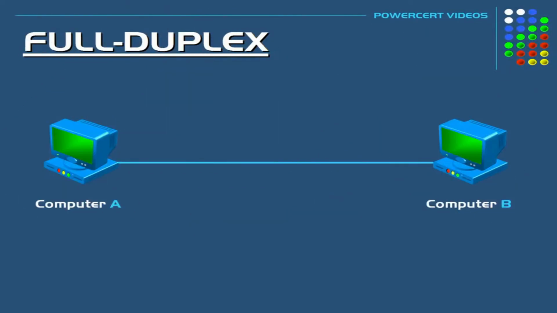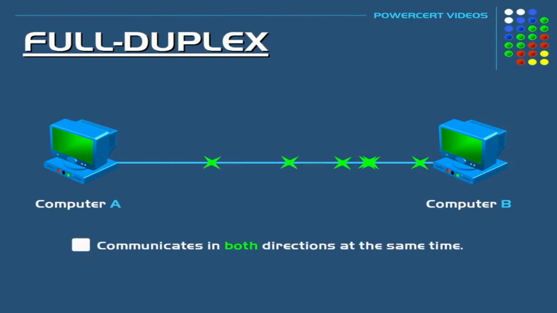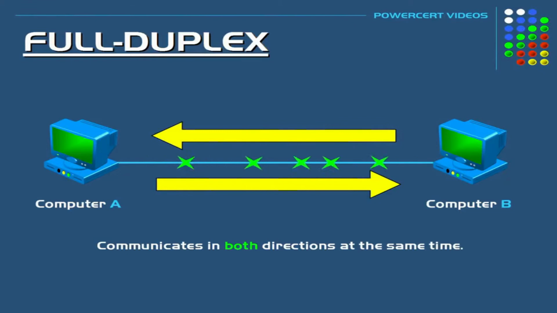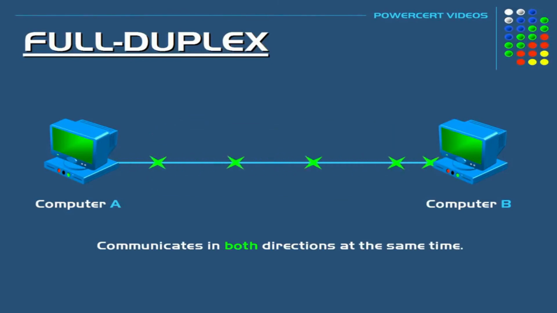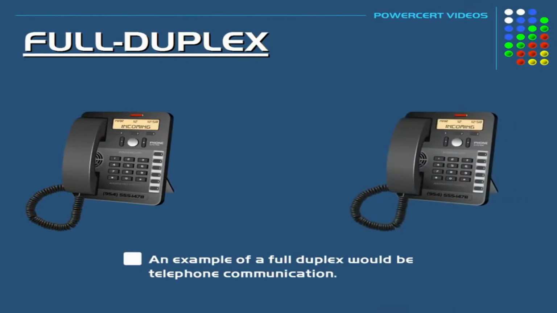In full duplex mode, the communication is bidirectional. That means the data flows in both directions. Both stations can send and receive the message simultaneously. Full duplex mode has two simplex channels. One channel has traffic moving in one direction and another channel has traffic flowing in the opposite direction. The full duplex mode is the fastest mode of communication between devices. The most common example of the full duplex mode is a telephone network. When two people are communicating with each other by a telephone line, both can talk and listen at the same time.